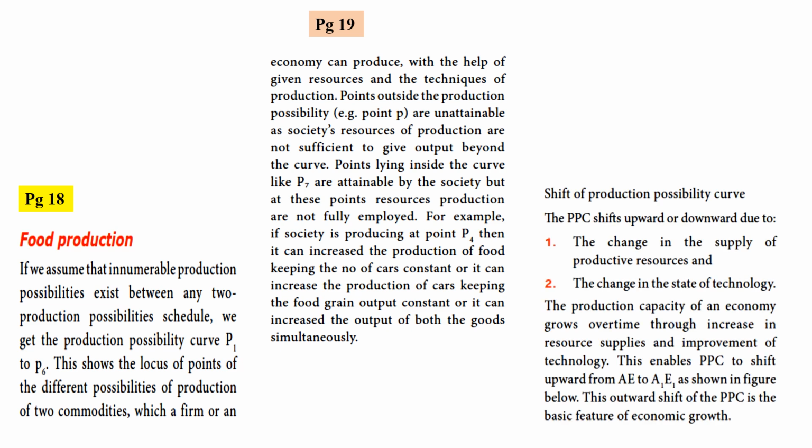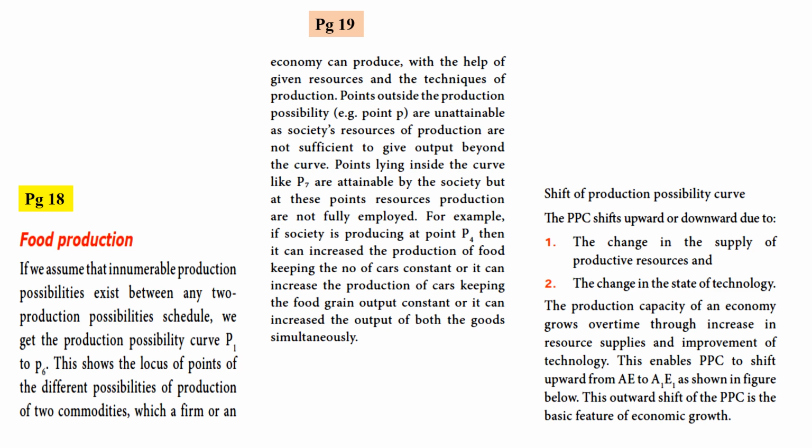Shift of production possibility curve. The PPC, that means production possibility curve, shifts upward or downward due to the change in the supply of productive resources and the change in the state of technology.